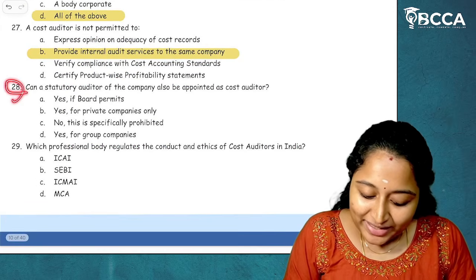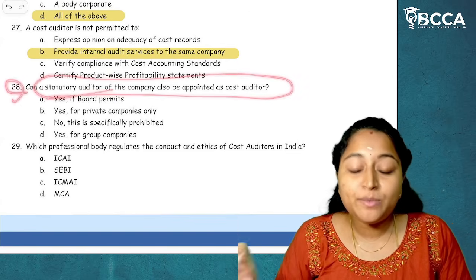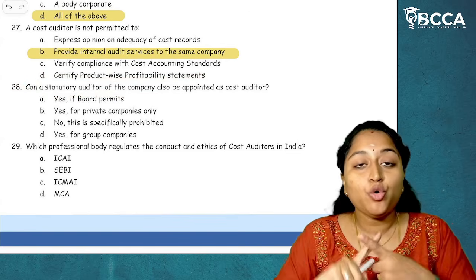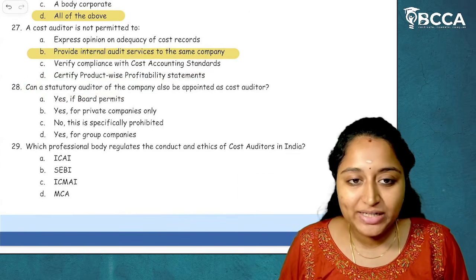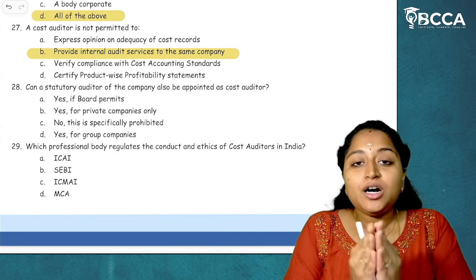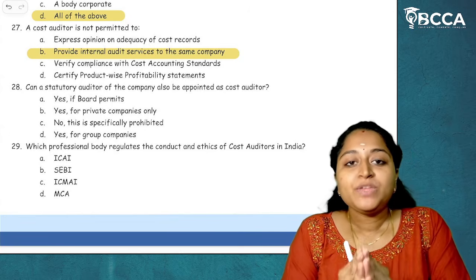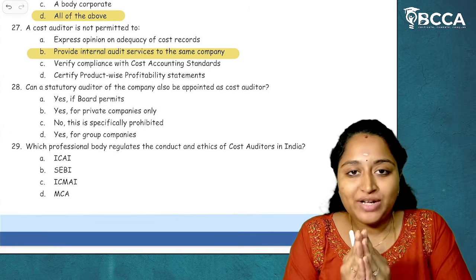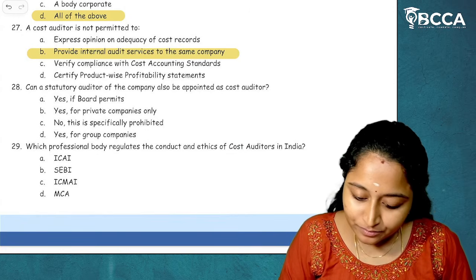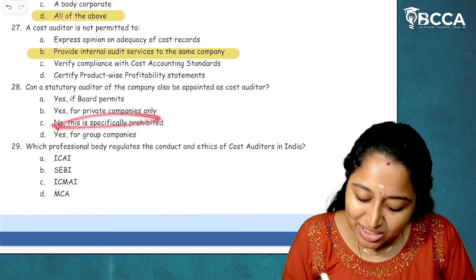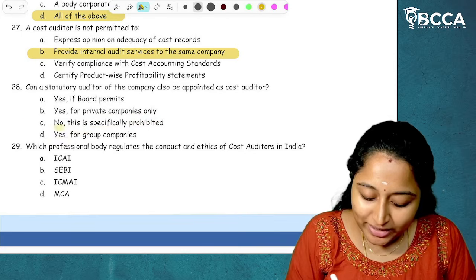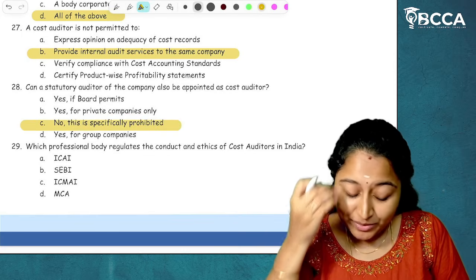Next, 28. Can a statutory auditor of a company also be appointed as a cost auditor? The answer is no. No other auditor can be appointed as a cost auditor. Only a cost and management accountant who is appointed by the board of directors can become a cost auditor. This is specifically prohibited. No other auditor can become a cost auditor. I hope it is clear.